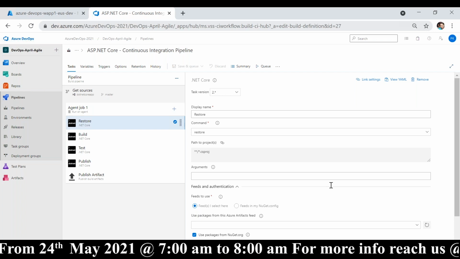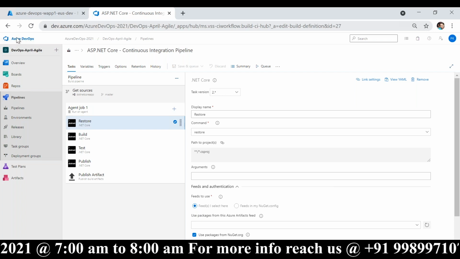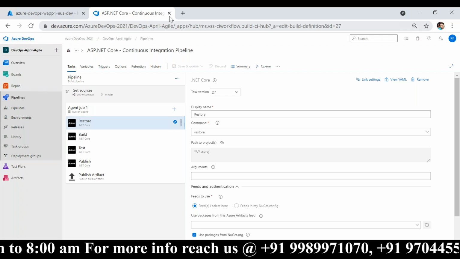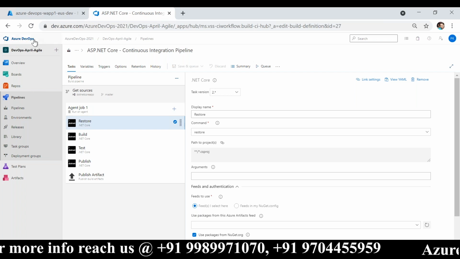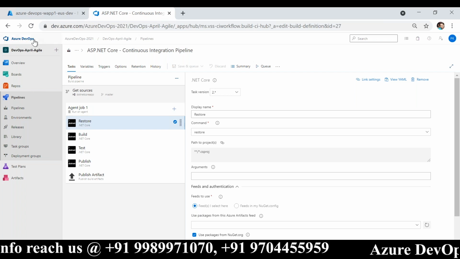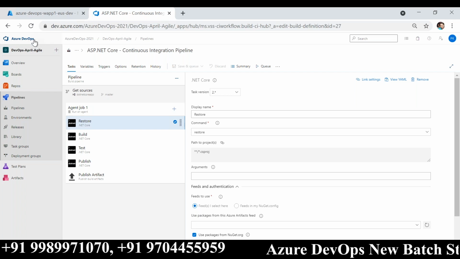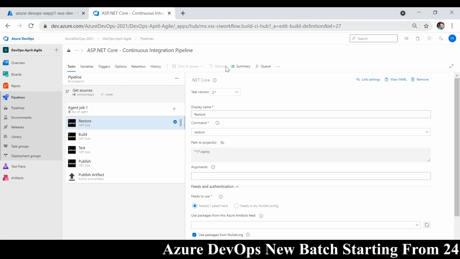Now they have renamed it from VSTS to Azure DevOps. So yes, Azure DevOps is a cloud tool and TFS is an on-prem tool. Both are the same. You can achieve almost everything in both tools.